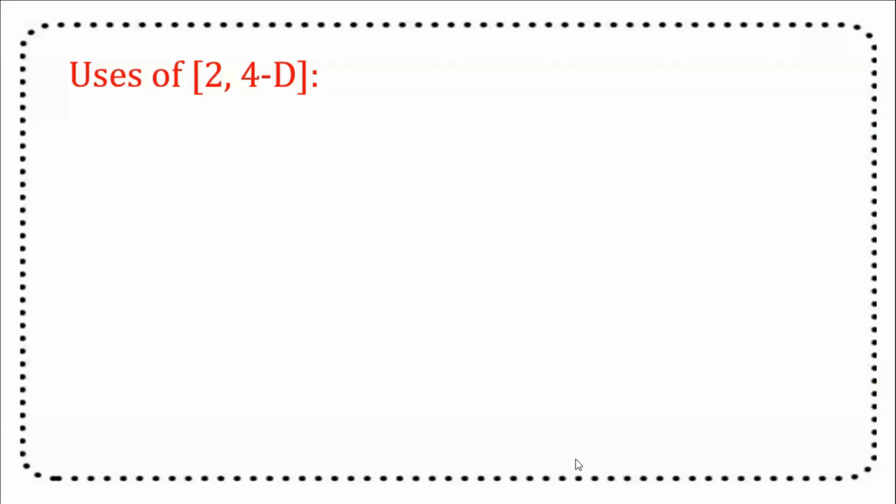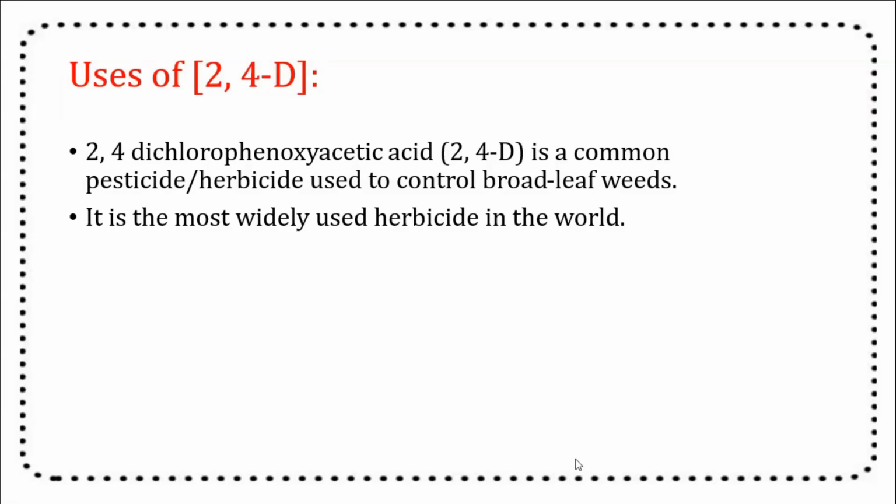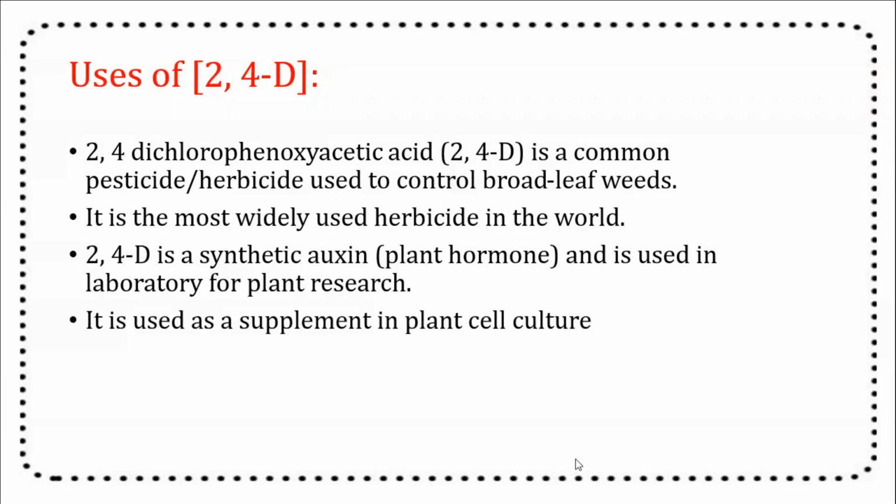The uses of 2,4-D. The 2,4-dichlorophenoxyacetic acid is a common pesticide or herbicide used in the control of broadleaf weeds. It is the most widely used herbicide in the world. The 2,4-D is a synthetic auxin and is used in laboratories for plant research. It is used as a supplement in plant cell culture.